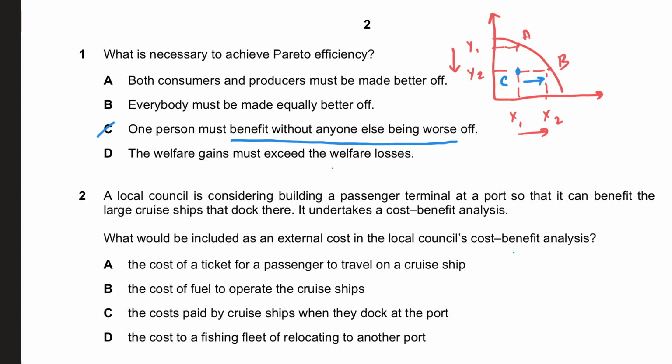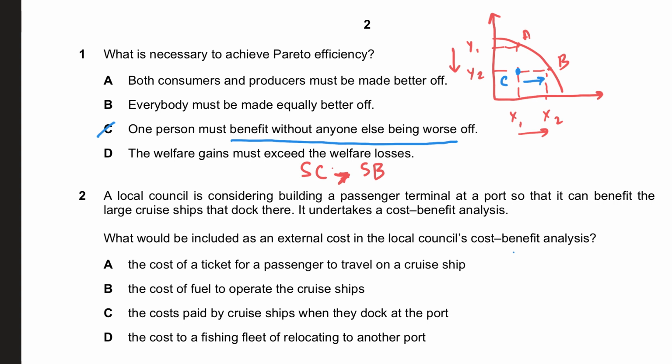In the next question, they're saying a local council is considering building a passenger terminal at a port so that it can benefit the large cruise ships that dock there. It undertakes a cost benefit analysis. Remember, cost benefit analysis is simply looking at all costs, both external costs and the private costs, to figure out the social cost, and then looking at all the external benefits and private benefits to look at social benefit. And if social cost is equal to social benefit, then you're basically indifferent. But if social cost is greater than social benefit of a project, you may not undertake it. But if social cost is less than social benefit, you might undertake the project.